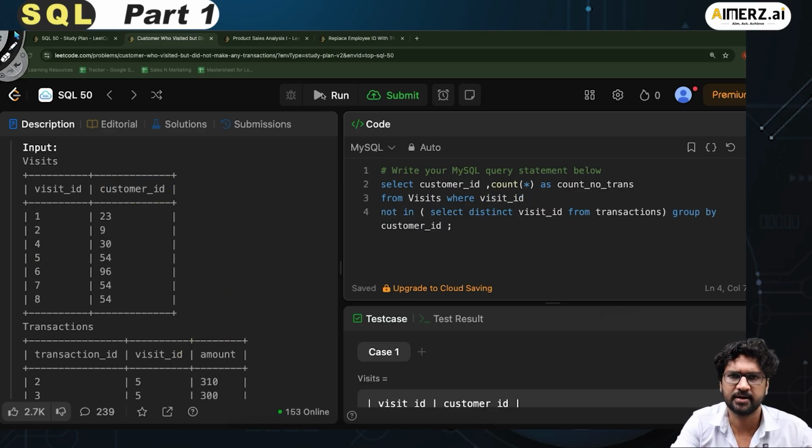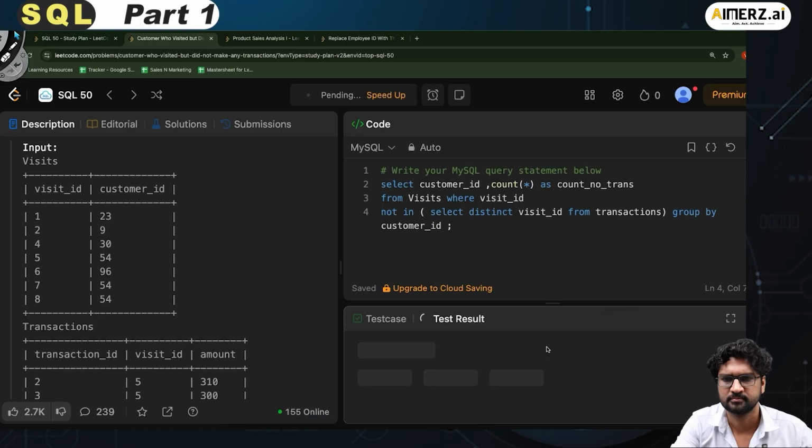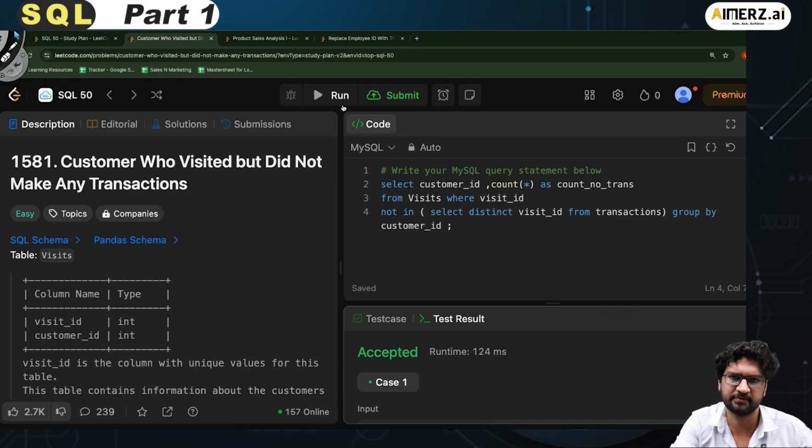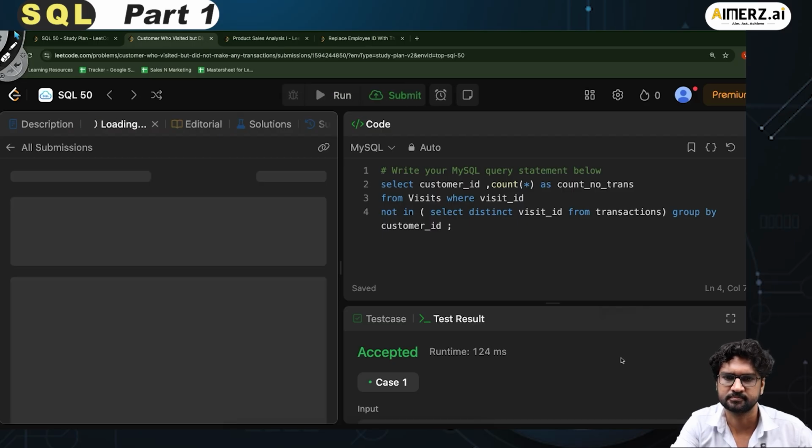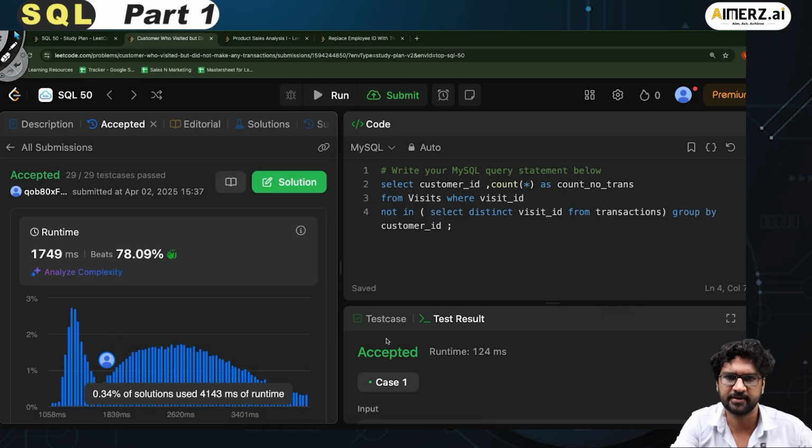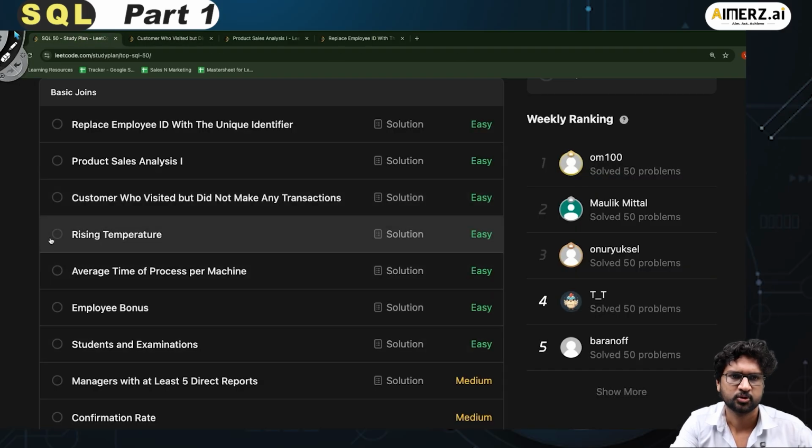Let me click on run. It works fine. If I click on submit, ideally you should get submitted. Perfectly fine, it got submitted. Very nice. Let's move to the next question, which is rising temperature.